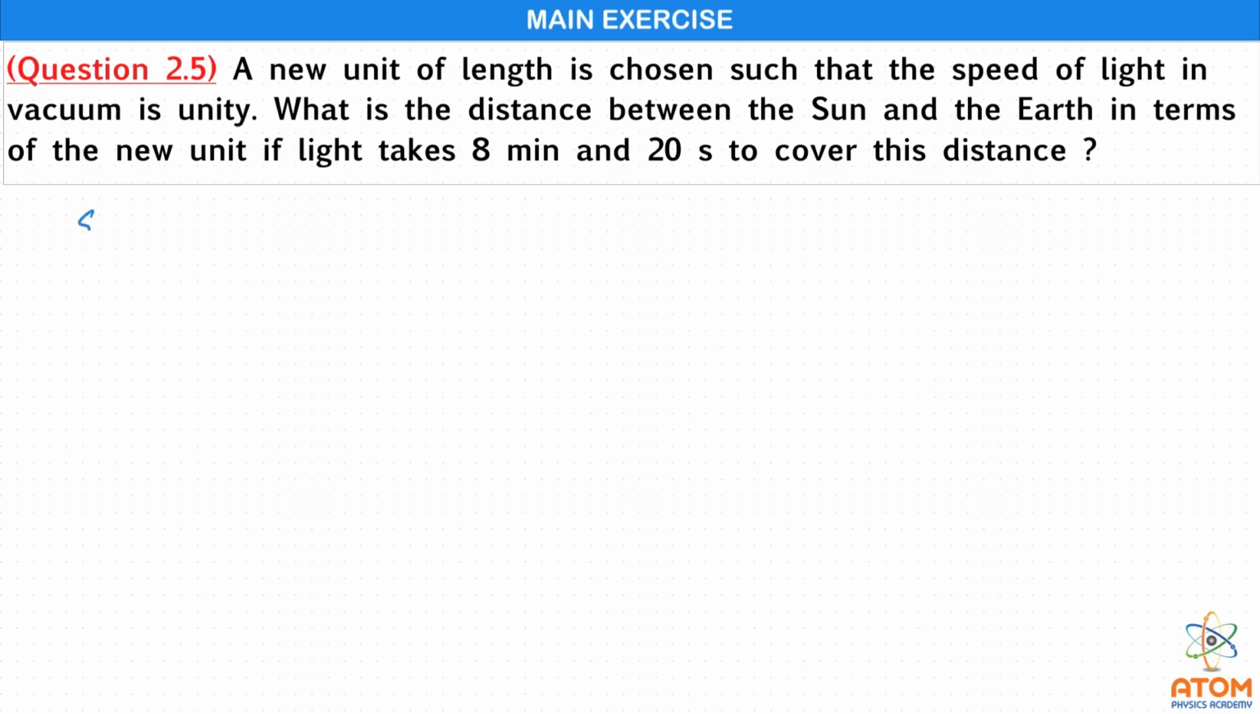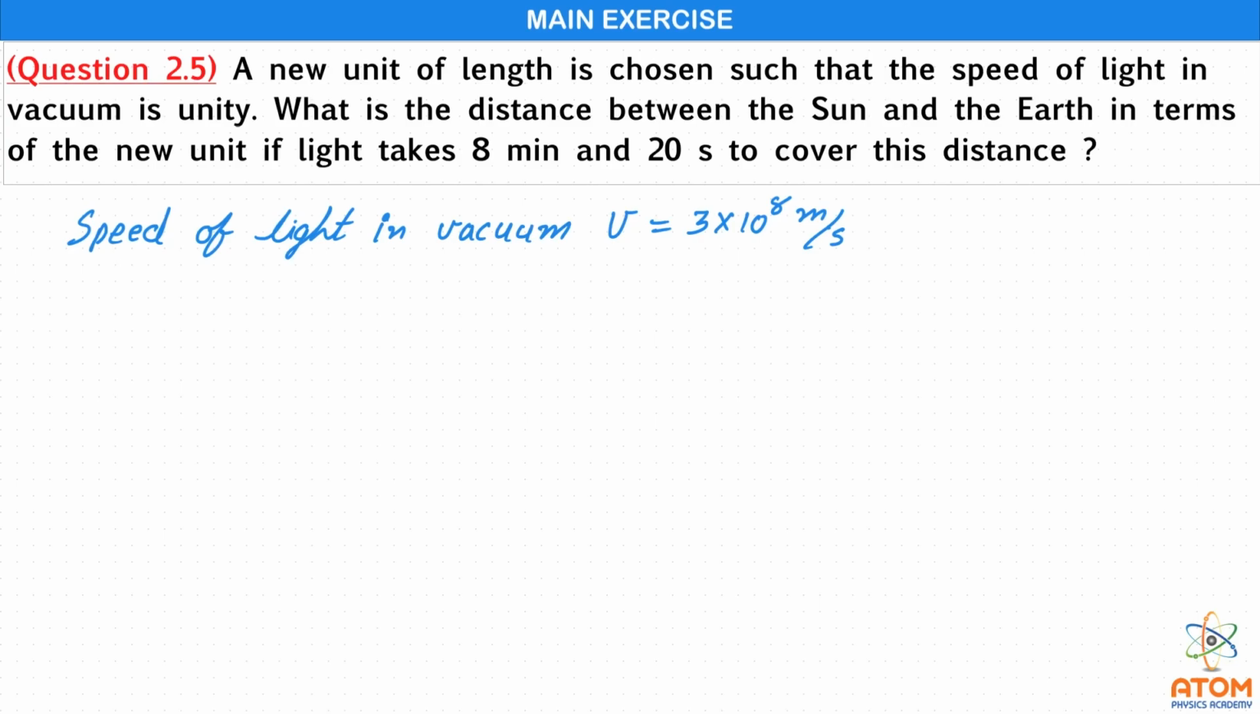Now, speed of light in vacuum is V is equal to 3 into 10 raised to 8 meter per second. This is in SI unit system. But we have to take this speed as one unit in the new unit system.